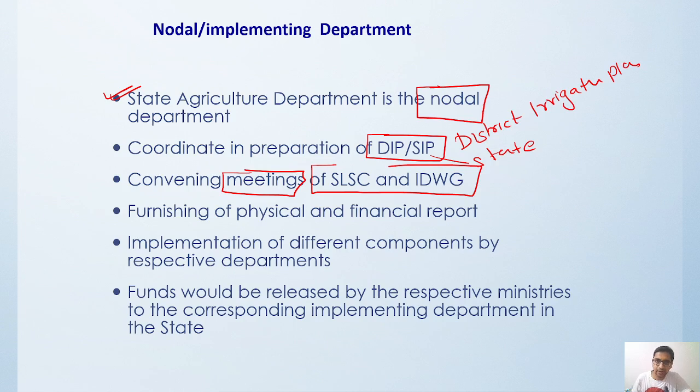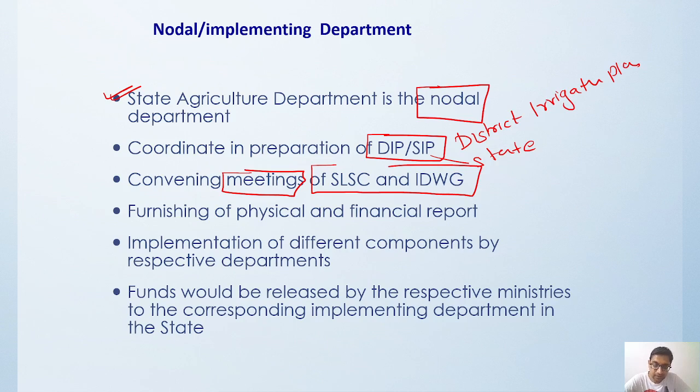So as we see here, SLSC, that is the state level sanctioning committee. The main role of the state level sanctioning committee is approving the state irrigation plan. Okay, so SLSC will be approving the state irrigation plan and district irrigation plan.